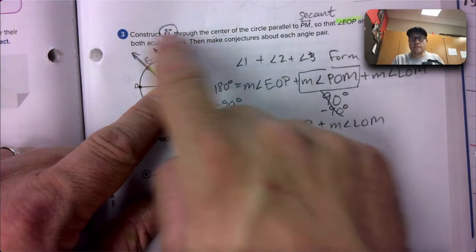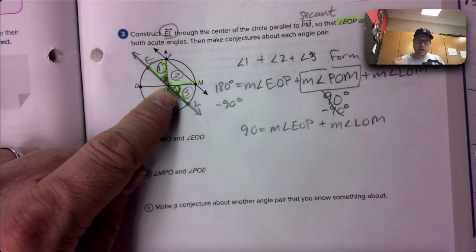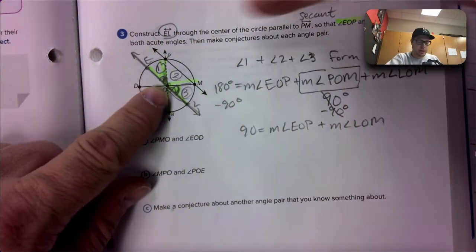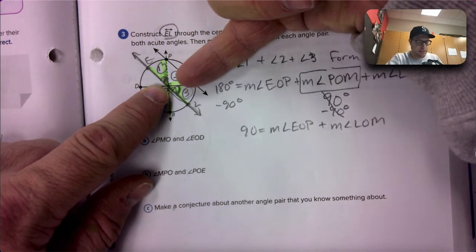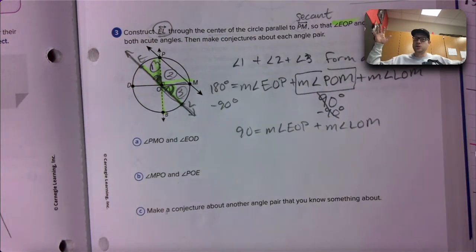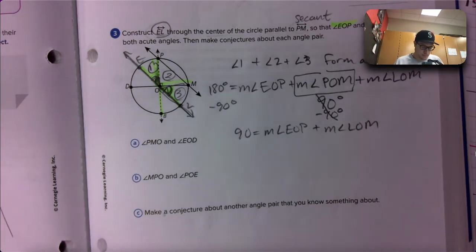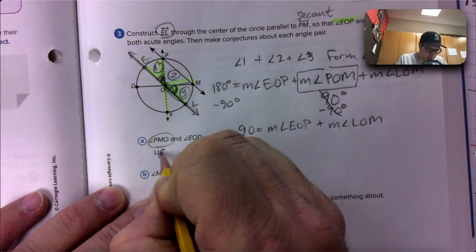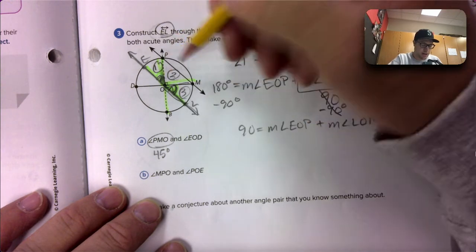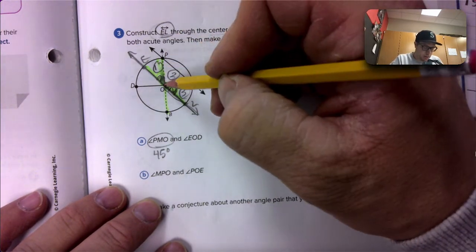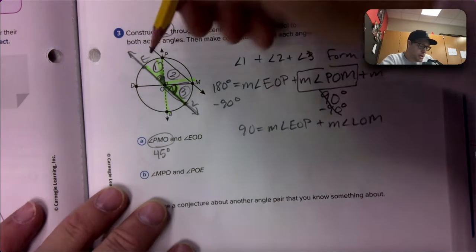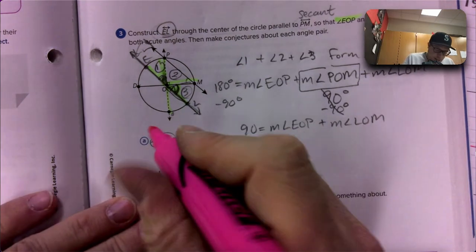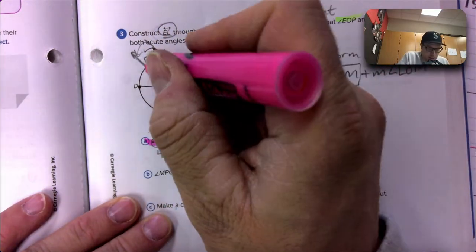Okay, let's do this. PMO we know is 45 degrees because of the triangle that's created. EOD. Oh, bro, these are parallel lines. And so this angle, highlight pink time, this angle right here, and then EOD, this angle right here. They both open the same way. They're created when parallel lines are crossed by another line. So then they're both 45 degrees because they are, what's the word? Corresponding angles.